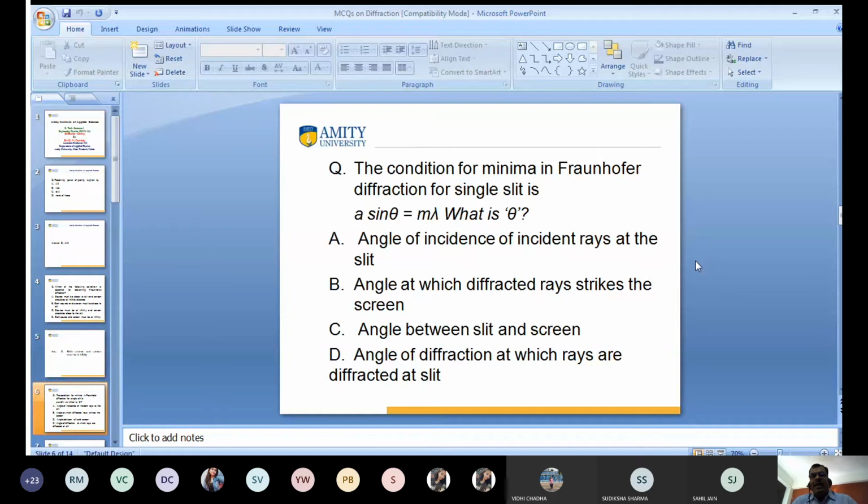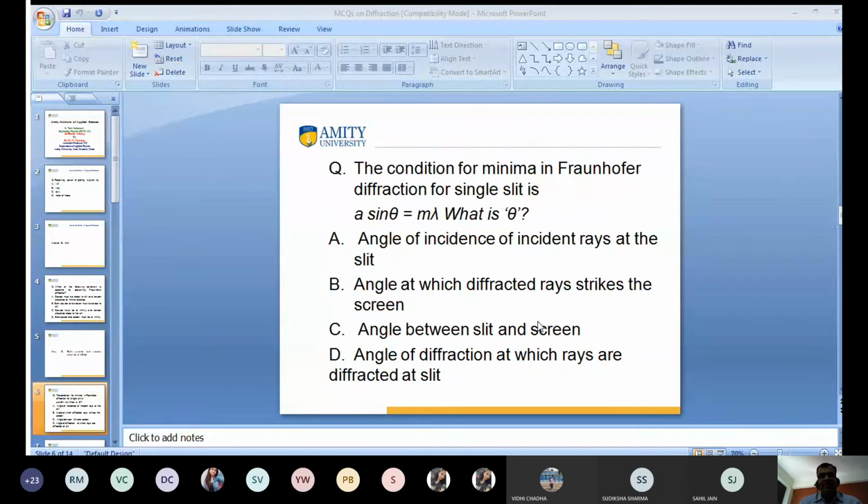The condition for minima in Fraunhofer diffraction for a single slit is a sin theta equals n lambda. What is theta? A: the angle of incidence of the incident ray at the slit. B: the angle at which the diffracted ray strikes the screen. C: the angle between the slit and screen. D: the angle of diffraction at which the rays are diffracted at the slit. D, sir. All of you with D? Anyone other than D?